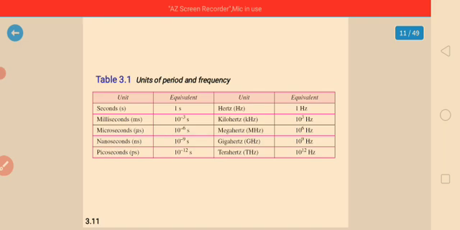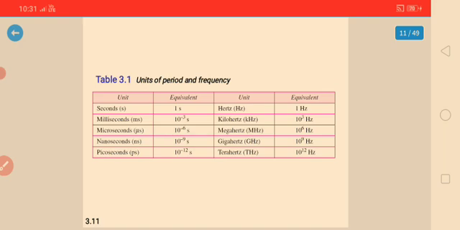So this is the unit of how the period is formally expressed in seconds, and the frequency is formally expressed in hertz, Hz, which is cycles per second.